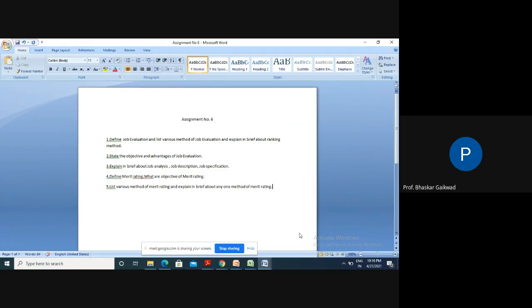So while doing job evaluation, we require these three: job analysis, job description, and job specification. Job specification refers to a detailed statement of the knowledge and the physical and mental activity required to carry out the tasks which constitute the job.